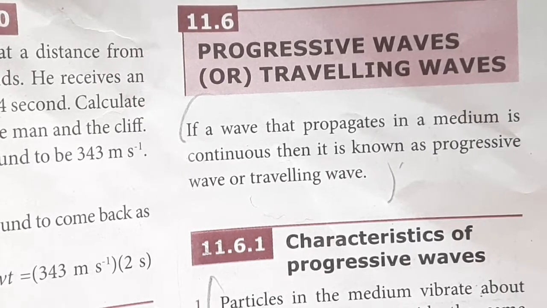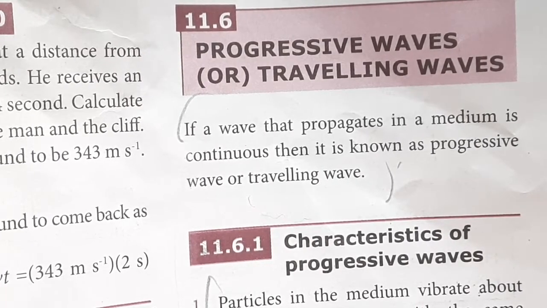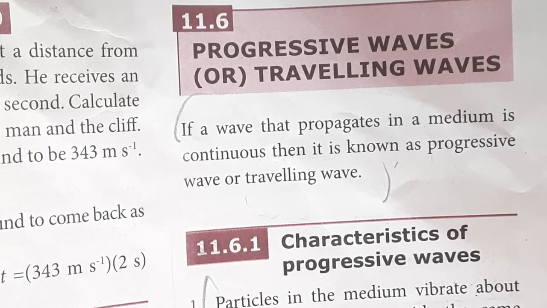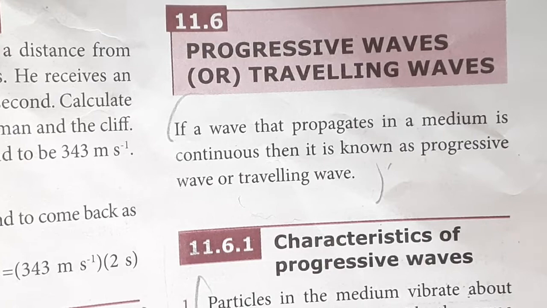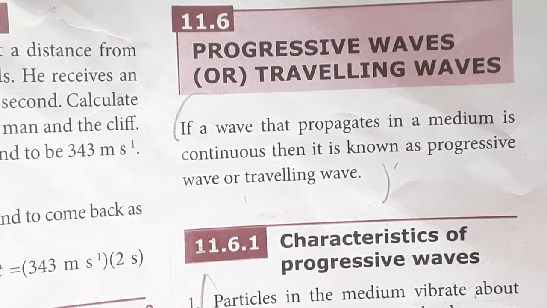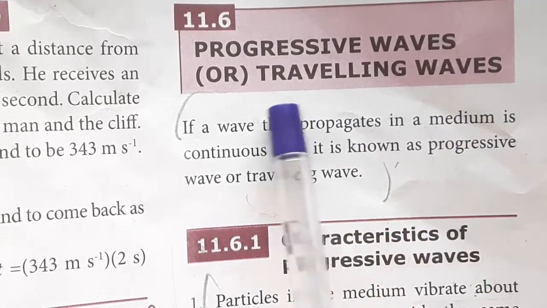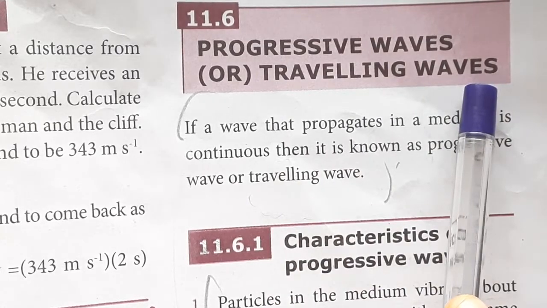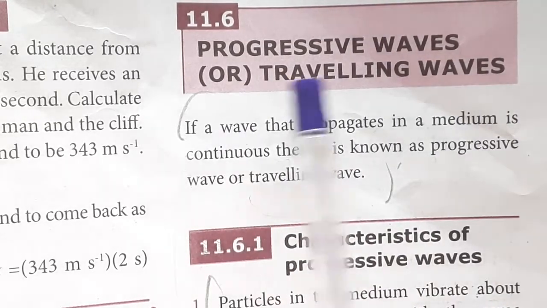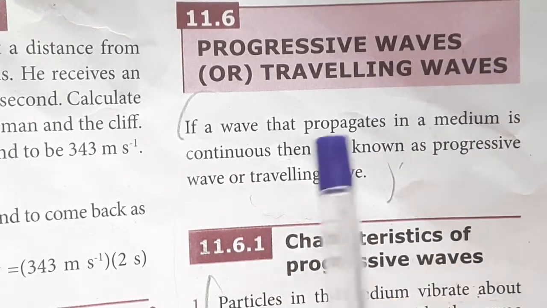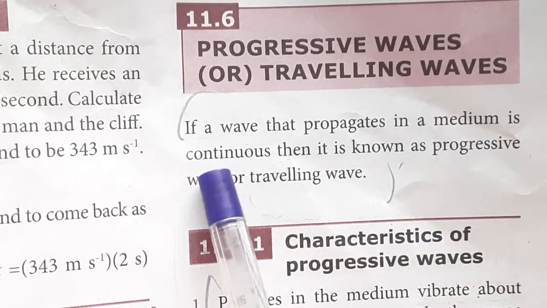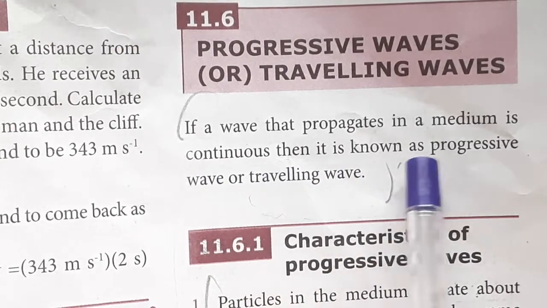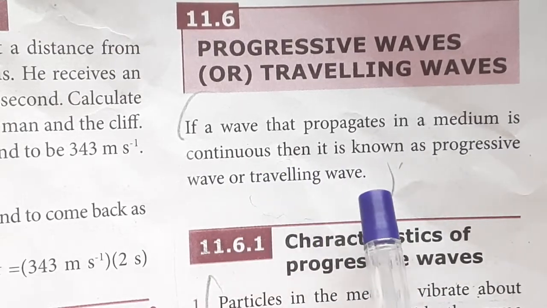In today's class, we are going to learn progressive waves and its characteristics. Progressive wave, otherwise called traveling waves. So what is meant by progressive wave? If a wave that propagates in a medium is continuous, then it is known as progressive wave or traveling wave.